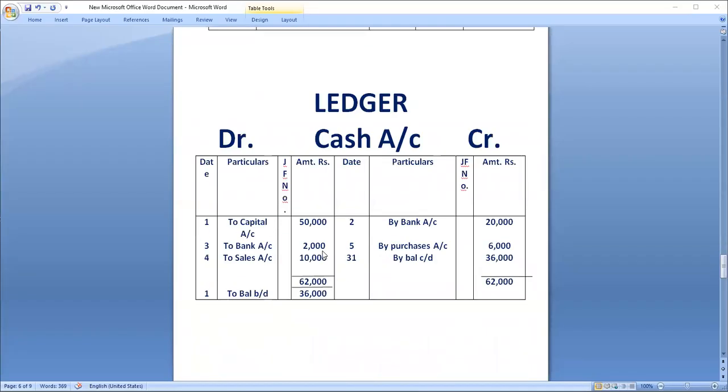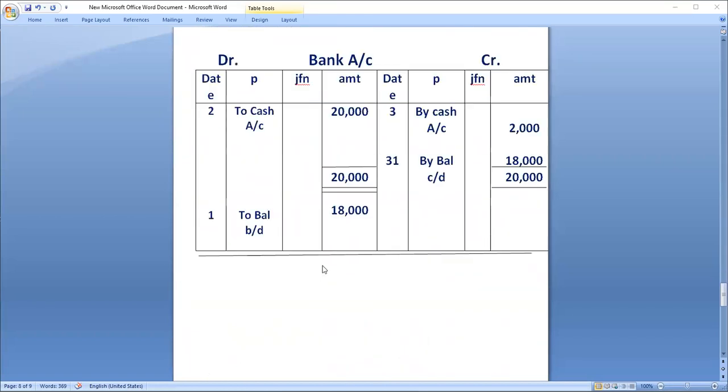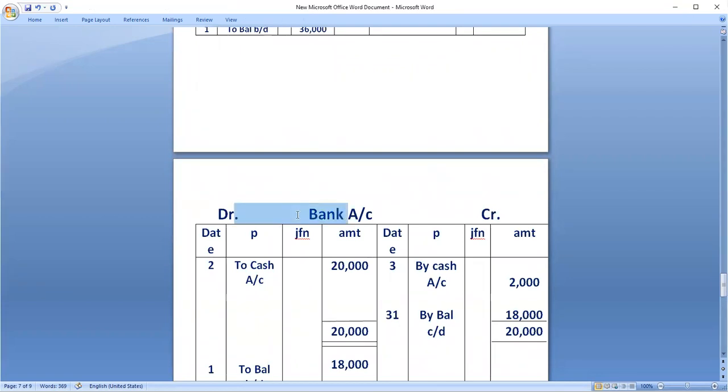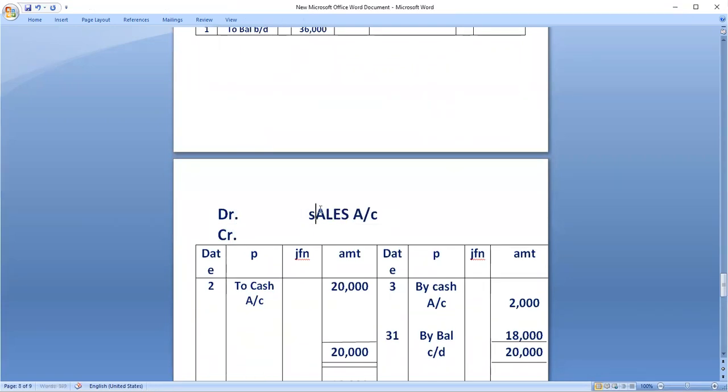Okay, now you can see. So cash account is over, bank account is over, capital account is over. So I am making it as sales account. Okay, sir. Okay.